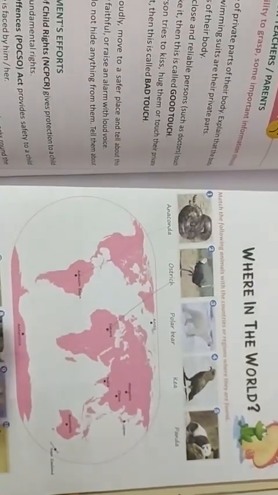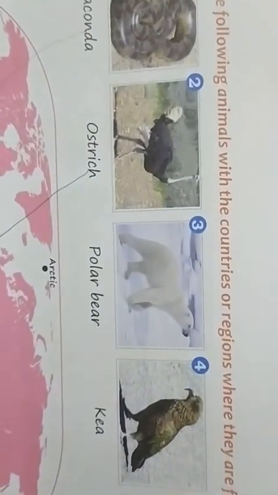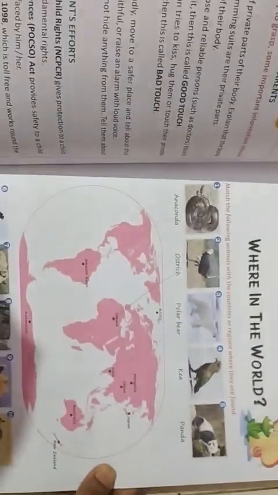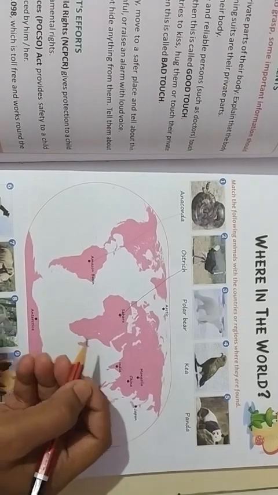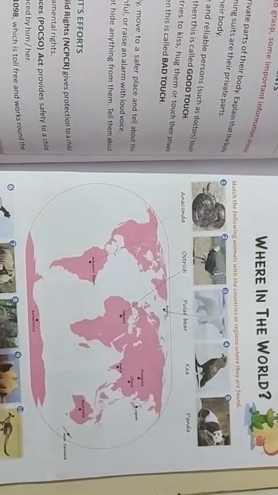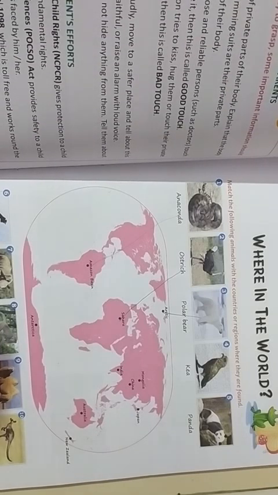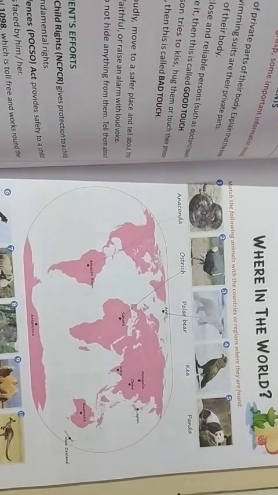Okay, third one is the polar bear, and fourth one is the kiwi. Have a look, polar bear and kiwi, and fifth one is the panda. So polar bear is mainly found in the Arctic region. Why? Because they have white fur and live in a region that is mostly covered in snow.